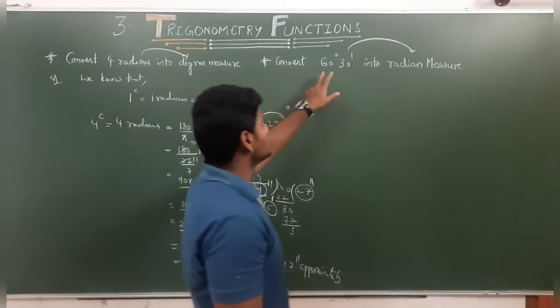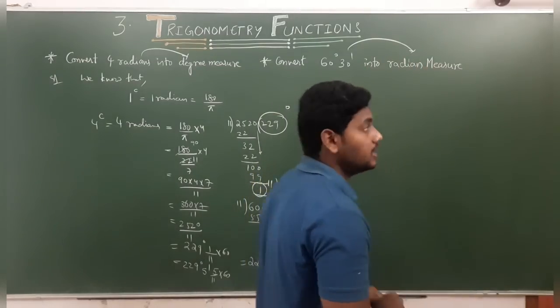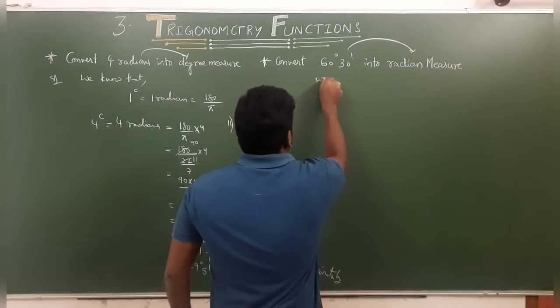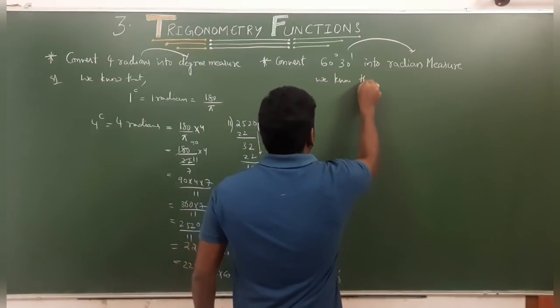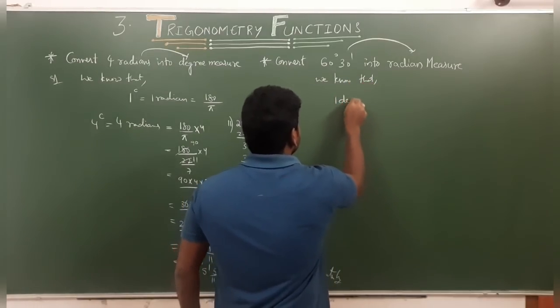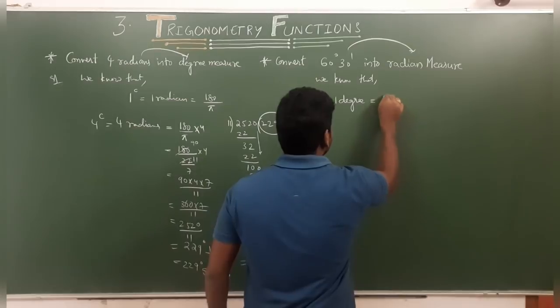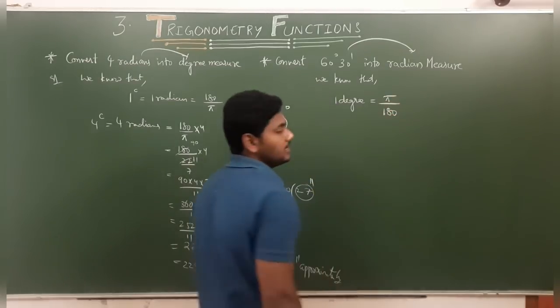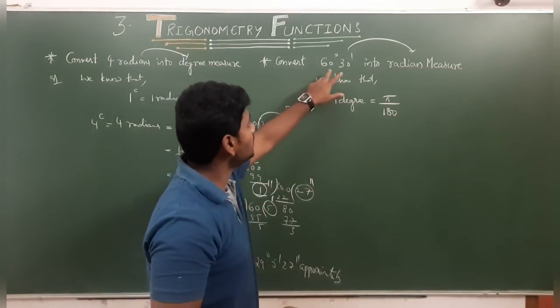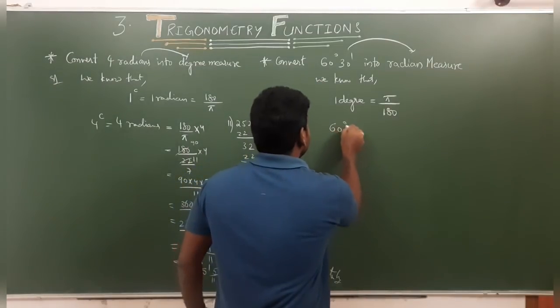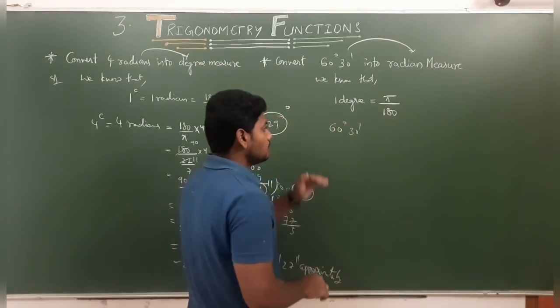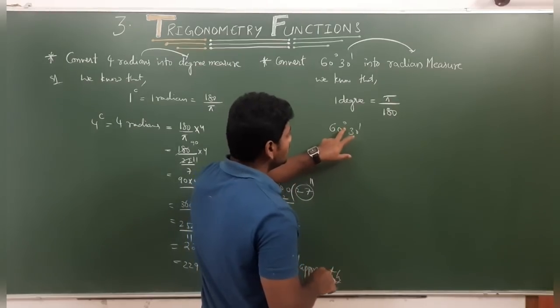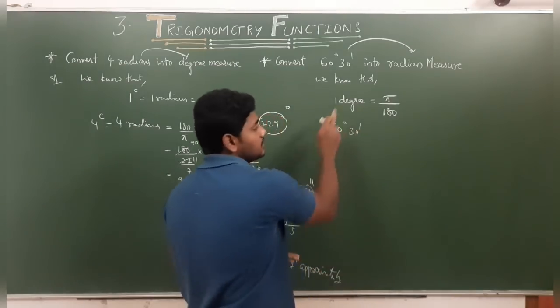Next, convert 60 degrees 30 minutes into radian measure. Here also we know that 1 degree is equal to pi by 180 radians. Here we have only degrees, not minutes and seconds, so first we convert degrees and minutes wholly in terms of degrees.